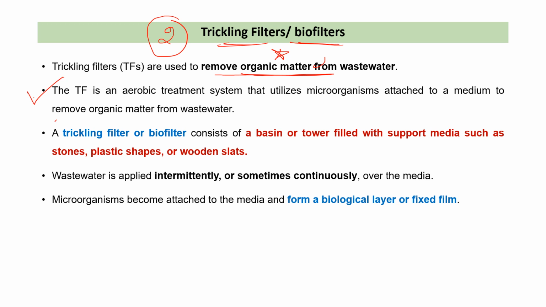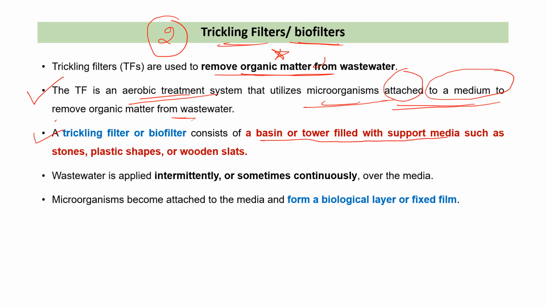The trickling filter is also an aerobic treatment system that utilizes microbes attached to a medium. Okay, इसमें क्या होता है कि जो भी माइक्रोब्स होते हैं वो एक मीडियम से अटैच होते हैं, that are used to remove the organic matter from the wastewater. A trickling filter or biofilter consists of a basin or tower filled with support media such as stone, plastic and wooden slats.